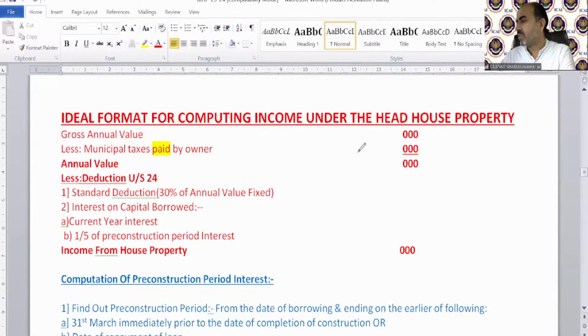Sir, what happens if I transfer my own property with consideration to my wife? If you have transferred your own property with adequate consideration to your wife, then she will be the owner of that property. So the rent income, whatever will arise on that property, will be taxable in her hand, not in your hand. Okay.